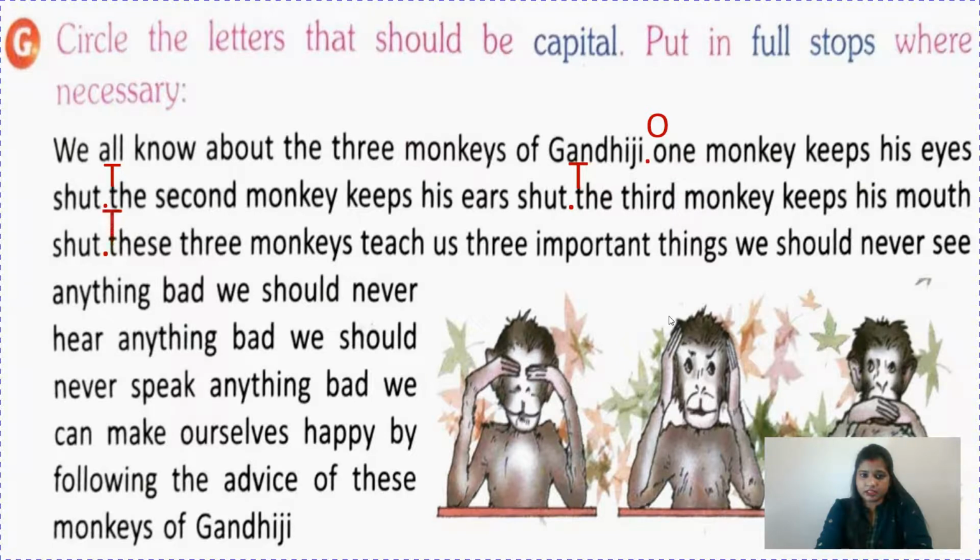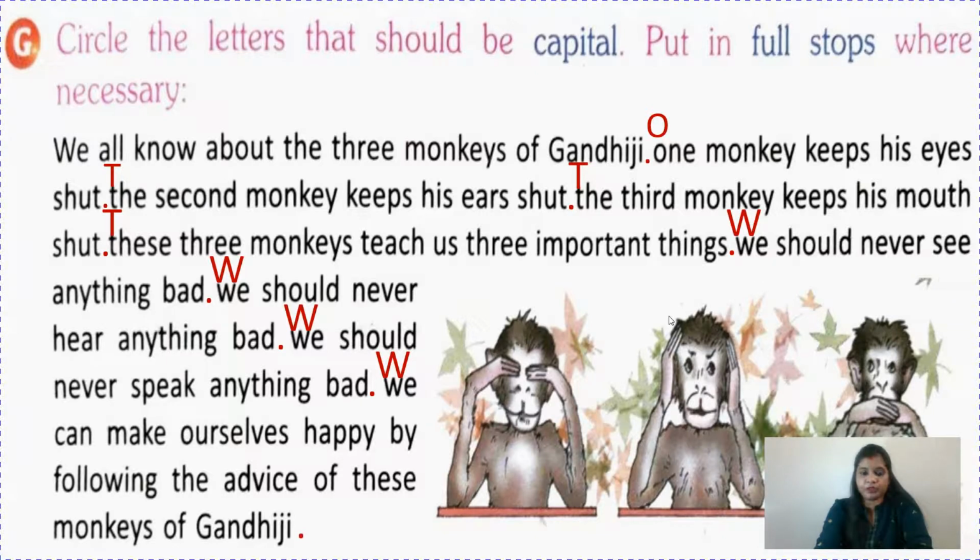These 3 monkeys teach us 3 important things. Full stop, because the sentence gets over here. Now start a sentence with a capital letter. So W is capital. We should never see anything bad. Full stop. New sentence. So W capital. We should never hear anything bad. Full stop. Again, new sentence with capital letter. W capital. We should never speak anything bad. Full stop. Again, we can make ourselves happy by following the advice of these monkeys of Gandhiji.